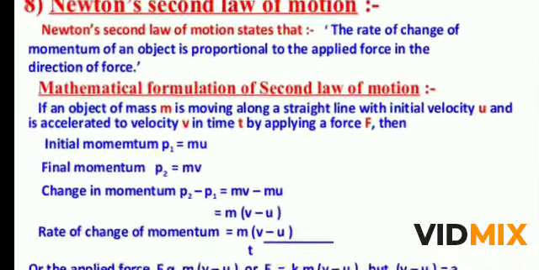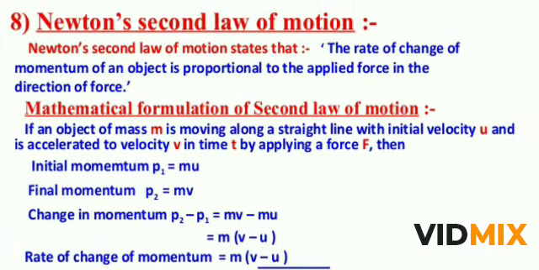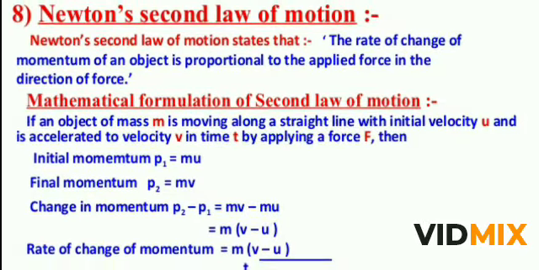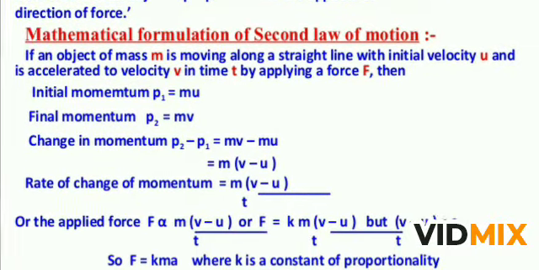Now Newton's second law of motion is also known as the rate of change of momentum. The rate of change of momentum of an object is proportional to the applied force in the direction of motion. How can you find the relation mathematically? This is also part of class 9th. I have discussed it in class 9th also many times.